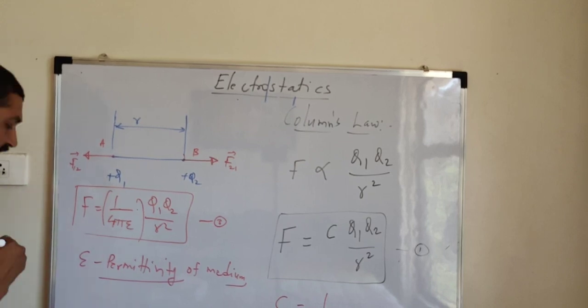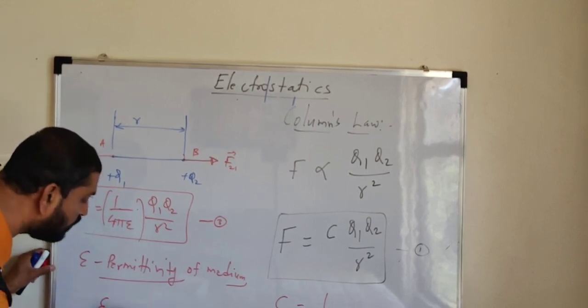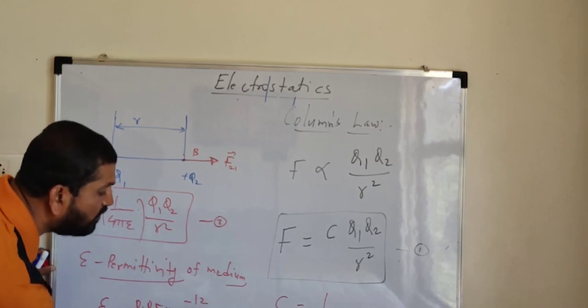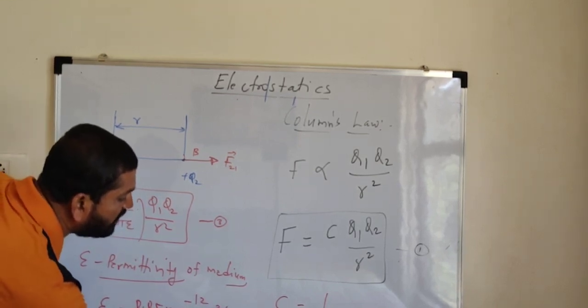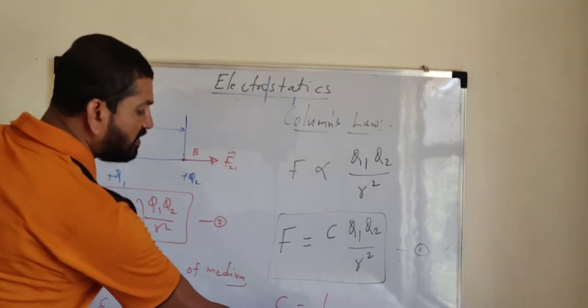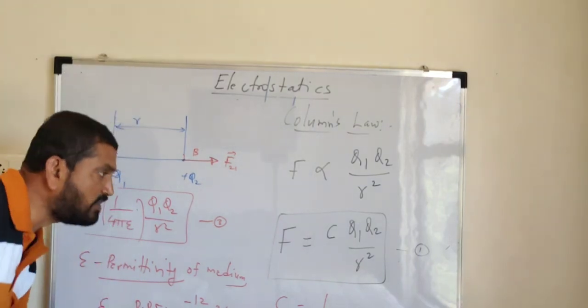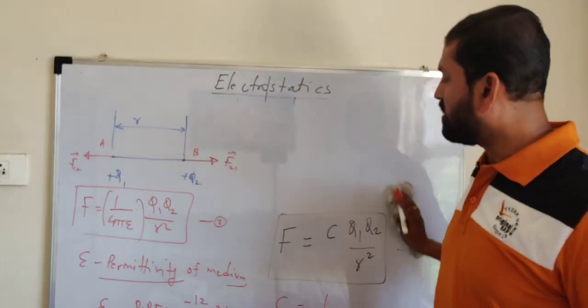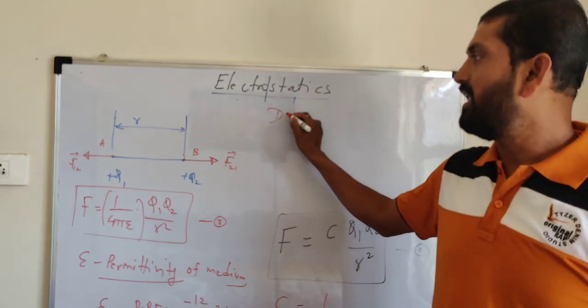If air medium is there, then it is given by epsilon 0, 8.85 into 10 raised to minus 12, a fixed value, coulomb square per Newton meter square. Always remember this is for air medium only. Means if air medium is there, C is equal to 1 upon 4 pi epsilon 0. Now here we are going to define one more important physical term, called the dielectric constant.